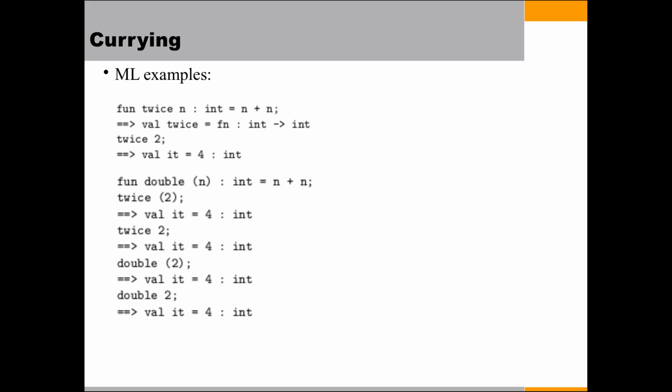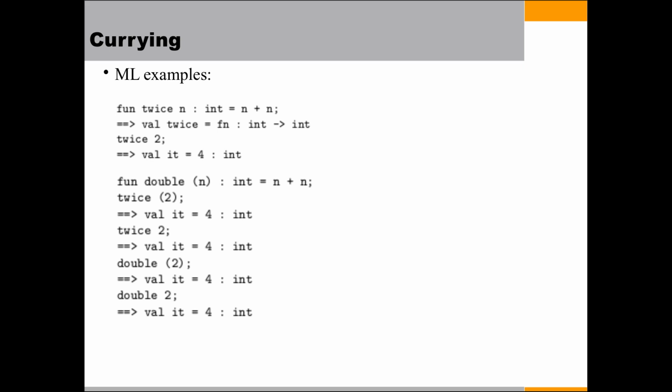That is likewise, fun twice n : int = n + n. A call of twice 2 will give 4. That is, it takes one argument, doubles it, and the corresponding output, 4, is printed by the ML interpreter.